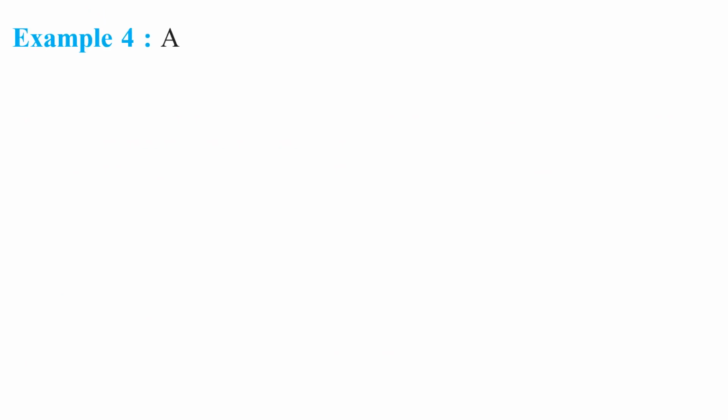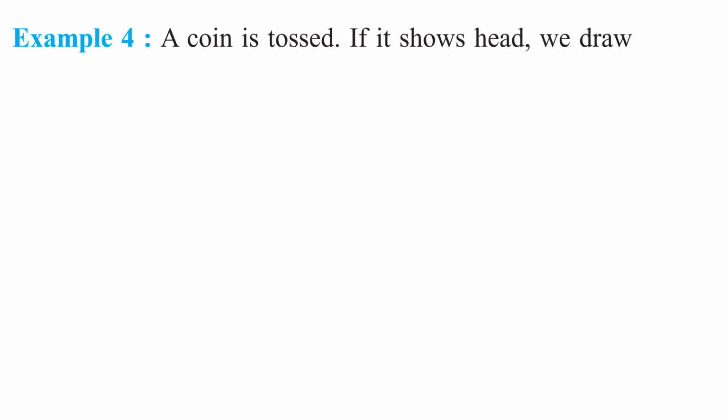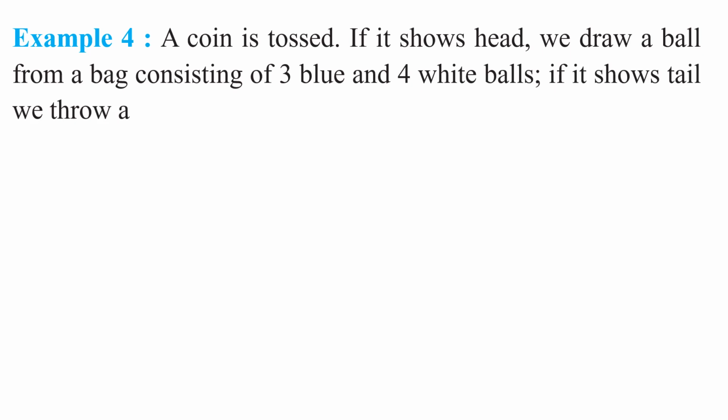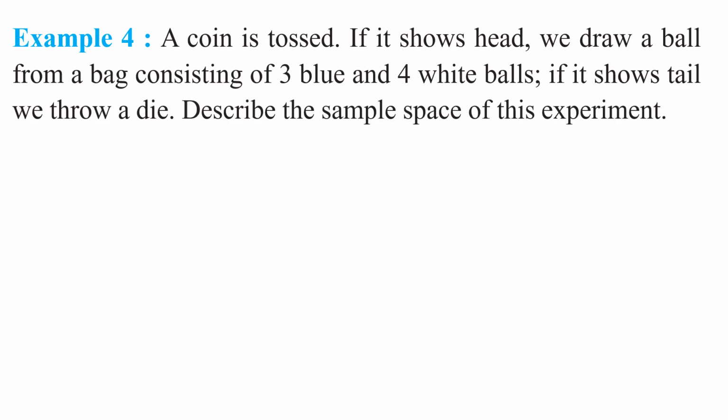Now let us take another example. A coin is tossed. If it shows head, we draw a ball from a bag consisting of 3 blue and 4 white balls. If it shows tail, we throw a die. Describe the sample space of this experiment. Understood this question, my children? If first a coin is tossed, what are the possible outcomes? Either head or tail. Yes or no, my children?